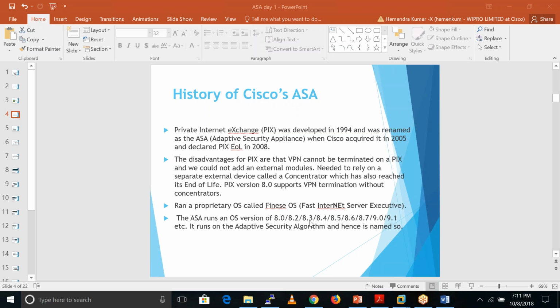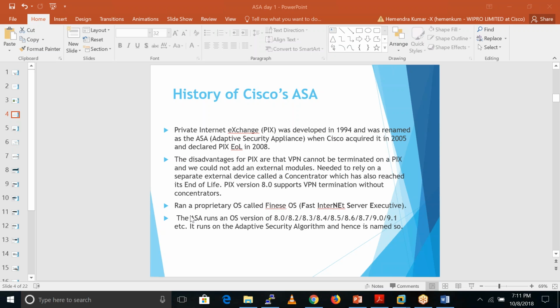So what they did, they put the NAT engine before the ACL engine in version 8.3 and above. In version 8.0 and 8.2, first they have an ACL engine, after that they have a NAT engine. People ask in interviews, what is the difference between 8.2 and 8.3 and above? That is the only difference. In 8.2 they have an ACL engine, after that a NAT engine. But in 8.3 and above they have a NAT engine, after that the ACL engine.